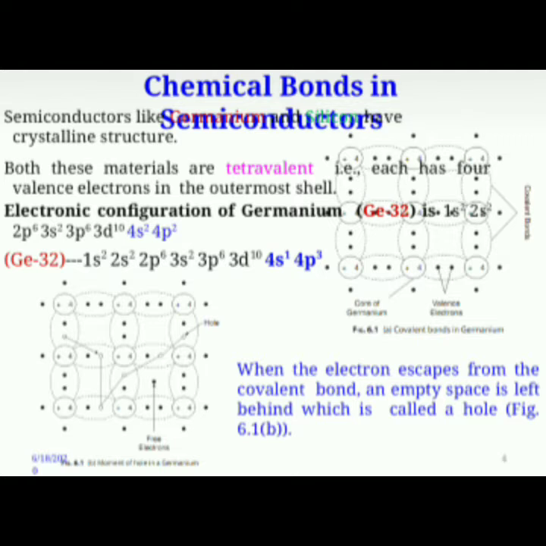Chemical bonds in semiconductors. Semiconductors like germanium and silicon have a crystalline structure. Both these materials are tetravalent, with four valence electrons in the outermost shell. Based on the shared electrons, valence is determined. Semiconductors are tetravalent, that is, they have 4 valency electrons. Here, the electronic configuration of germanium is given as 1s2, 2s2, 2p6, 3s2, 3p6, 3d10, 4s2 and 4p2. Free electrons are not involved in bonding. When electrons escape from the bond, an empty space is left in the valence band. That empty space is known as a hole.